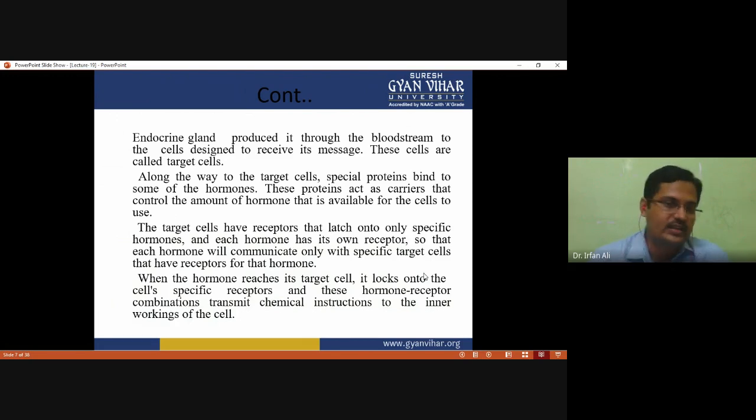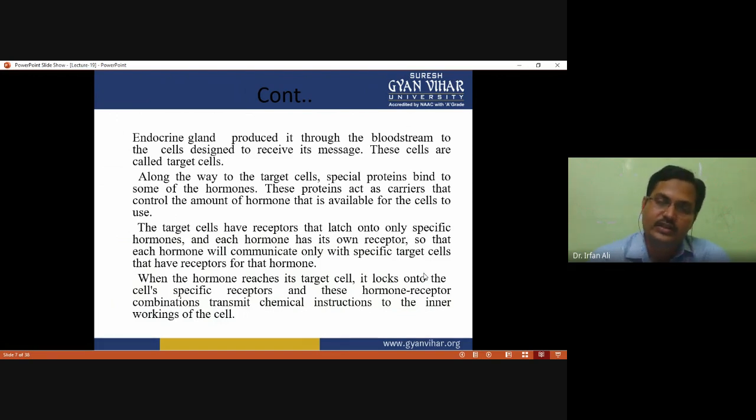The target cells have receptors that latch onto only a specific hormone, and each hormone has its own type of receptor which is specific for a particular hormone, so that each hormone will communicate only with a specific target cell that has a receptor for that hormone. That's why we say that the hormones act on their target cells.